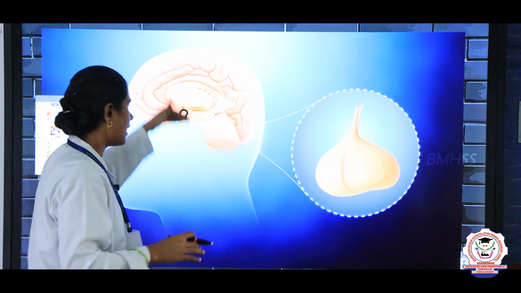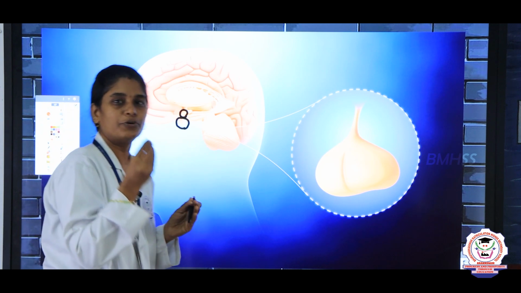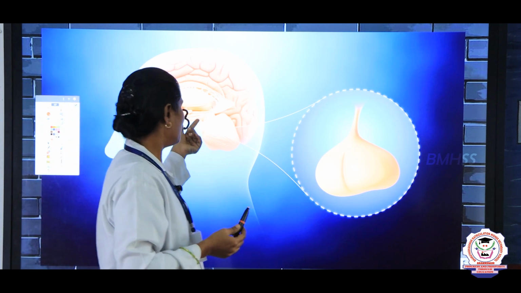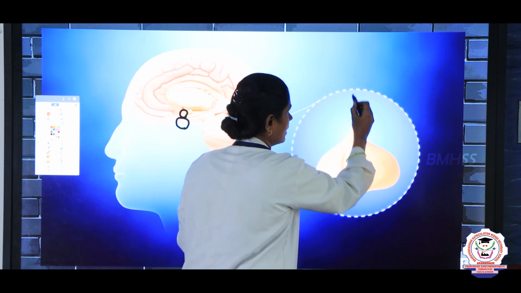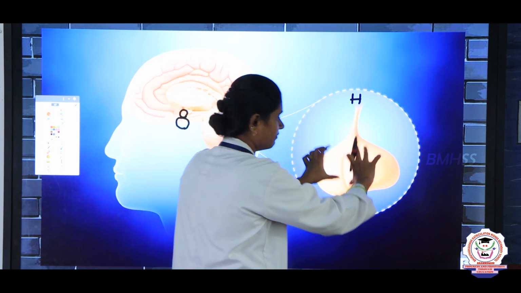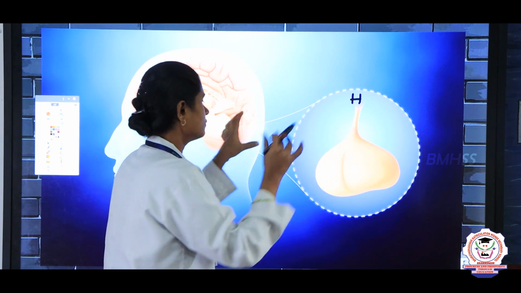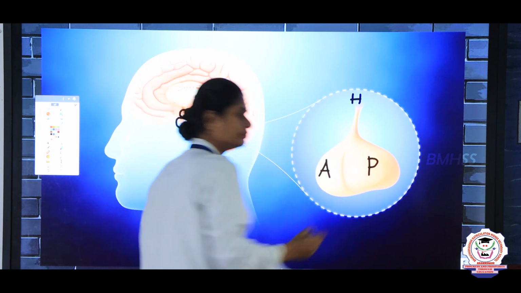Below the hypothalamus we can see the pituitary gland. This is a very small pituitary gland, which is at the base of the brain. You can see here the hypothalamus, and this is the pituitary gland. This pituitary gland is further divided into two lobes, which are known as the anterior lobe and the posterior lobe.